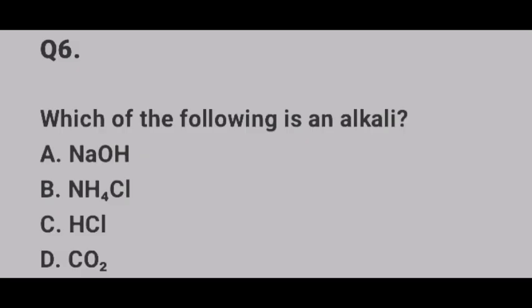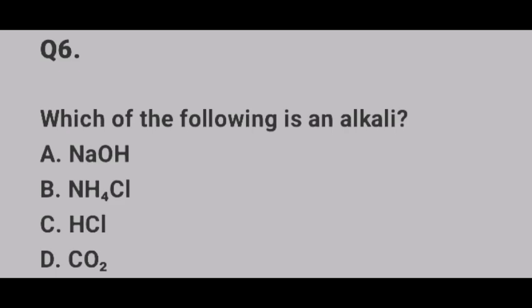Question 6 says, which of the following is an alkaline? Option A, sodium hydroxide. Option B, aluminum chloride. C, hydrochloric acid. And D, carbon dioxide. The correct option here is option A, sodium hydroxide. What are alkalines in the first place? Alkalines are a special group of bases that are soluble in water and produce hydroxide ions when dissolved.